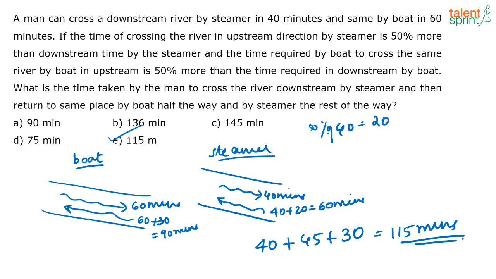Yeah, a lot of you have given me the answer correctly. Good. Now let's look at the next question. I hope you knew how I wrote this. 40 minutes is downstream in the steamer, then half the way upstream in the boat. Half the way means the time taken will be 90 by 2. Similarly, in the steamer, half the way up means the time taken will be 60 by 2, that is 30.